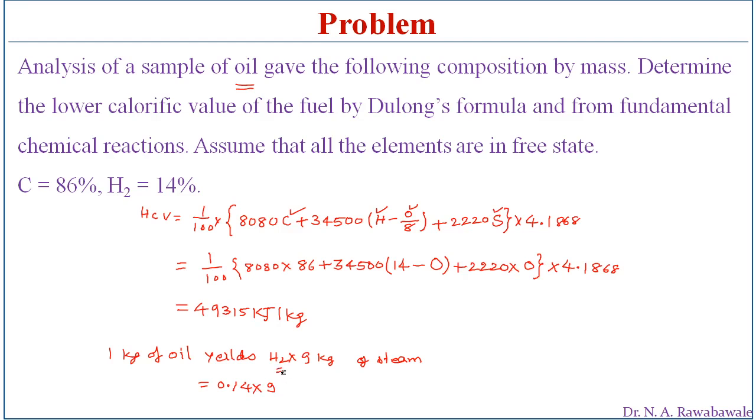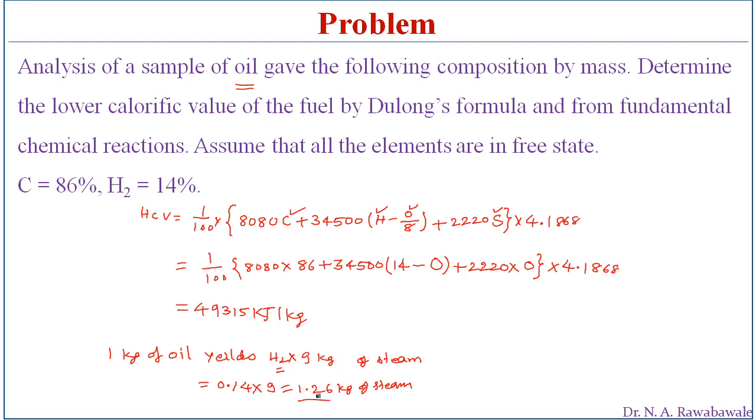Percentage of hydrogen is 14%, so here we take it as 0.14, which is equal to 1.26 kg of steam. We burn 1 kg of oil, it produces 1.26 kg of steam.